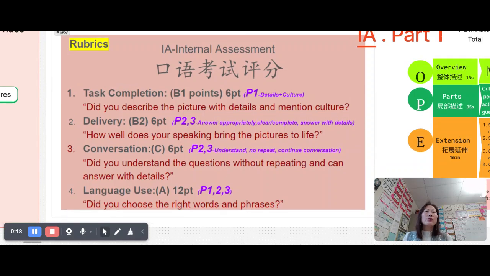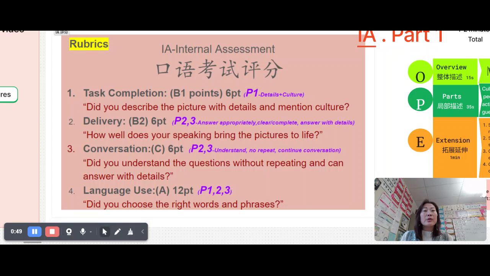As a 口语考试 internal assessment, at the beginning you're going to have time to describe the picture. Afterward, 毕森老师 will have some follow-up questions for you. The third part will be totally another theme, with questions based on another theme. When you answer questions, focus on task completion. Did you describe the picture and did you mention culture? That's the B1 category.